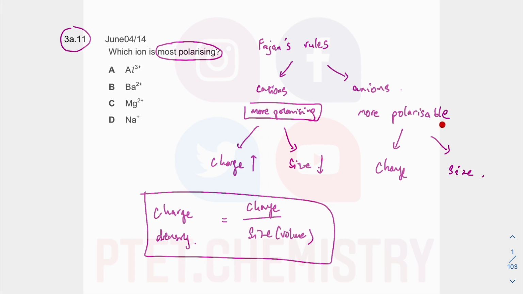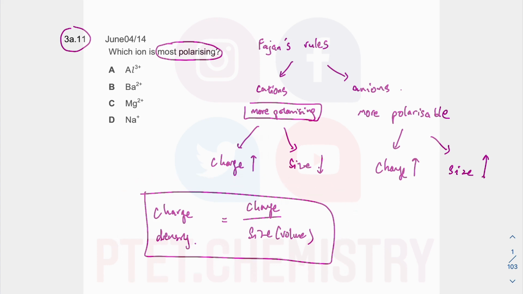So they become more polarizable when you have a bigger size, okay? And when your charge is, let me think, I want to get this right. Small cation, big anions. Yep, when your charge is high and when your size is big as well, alright? But definitely the size is big. I kind of forgot what this is exactly for it to be a more polarizable anion, but definitely you want a bigger size anion. So like iodide would be more polarizable than bromide and chloride. Anyway, this is important here. We are concerned about the cations.